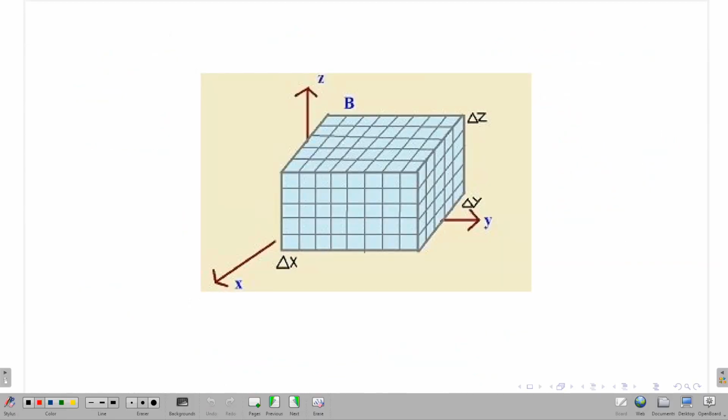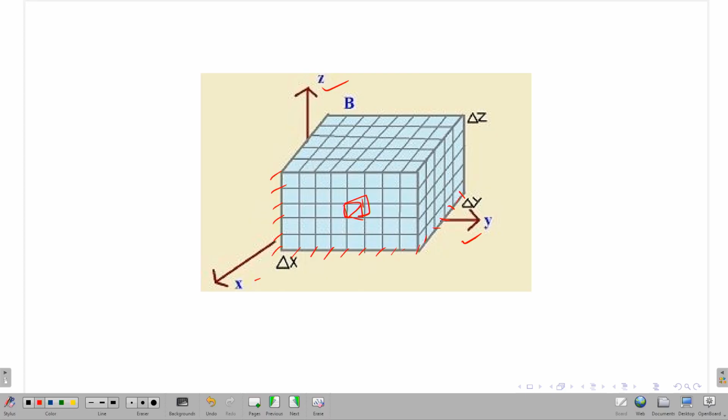Okay, there is a picture I have given. You see, this is the x axis, this is the y axis, and this is the z axis. So you have the bounded rectangular cubic domain. Now if I take the partition, this is the partitioning point in the x axis. Now this is the partitioning point in the y axis, and this is the partitioning point in the z axis. If I take the cross product of that, then it will give you a small cube.